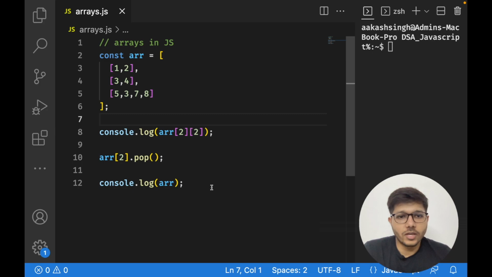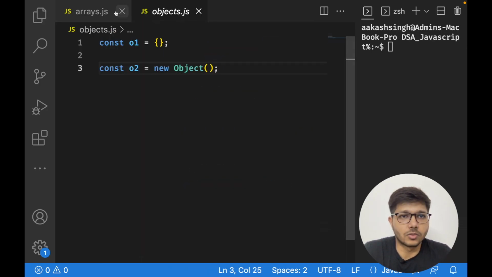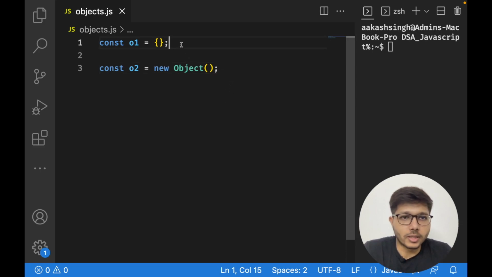Now let us see how we can use objects in JavaScript. There are basically two methods that you can use to create an object.